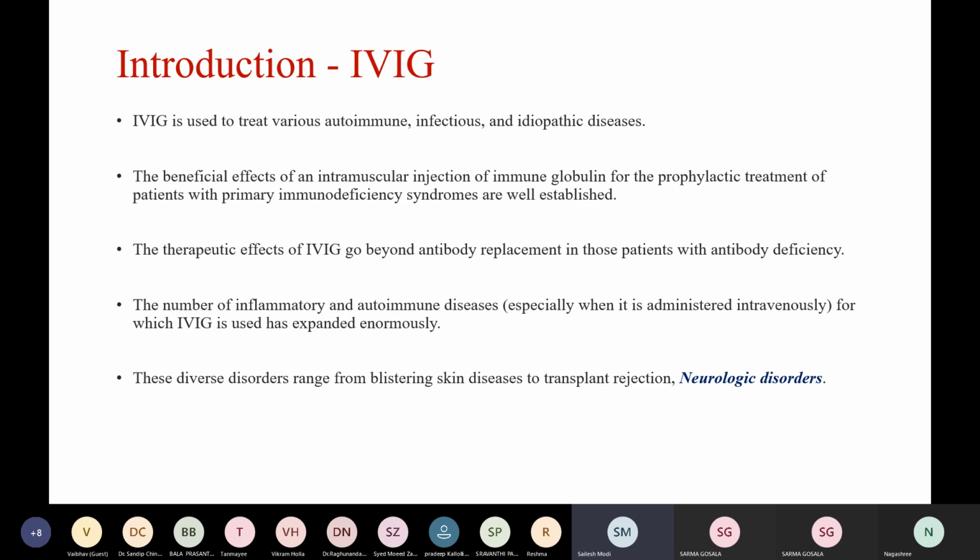Since then, IVIG has been used to treat various autoimmune, infectious, and idiopathic diseases. The number of inflammatory and autoimmune diseases treated, especially when it is administered intravenously, has expanded enormously, and now a diverse range of disorders, including blistering skin diseases, transplant rejection, and various neurological disorders, are treated using IVIG.